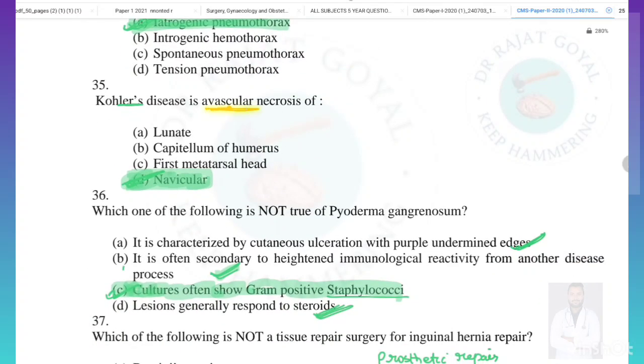Kohler's disease is the avascular necrosis of... This is a direct question. It is avascular necrosis of the navicular, and for the lunate it is Kienbock's disease.